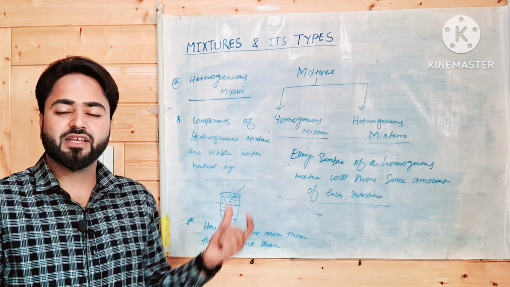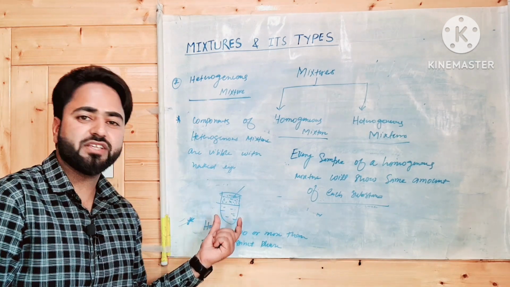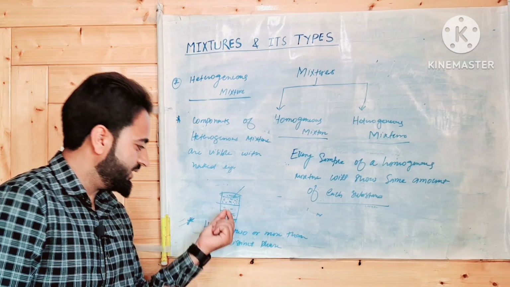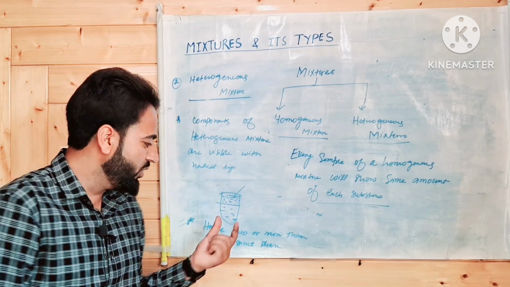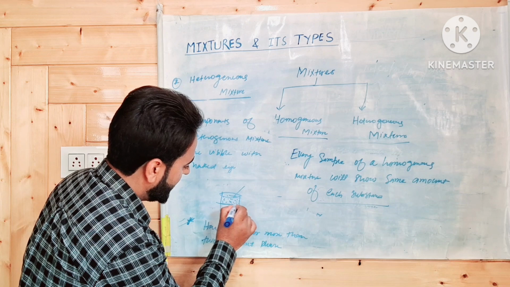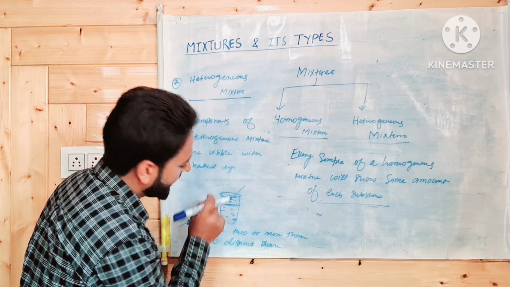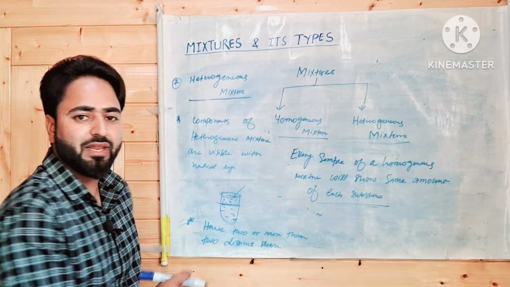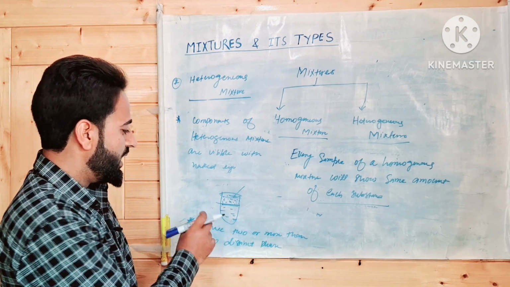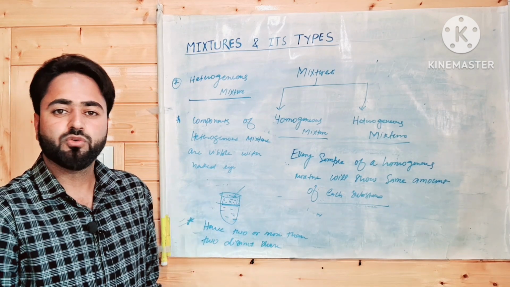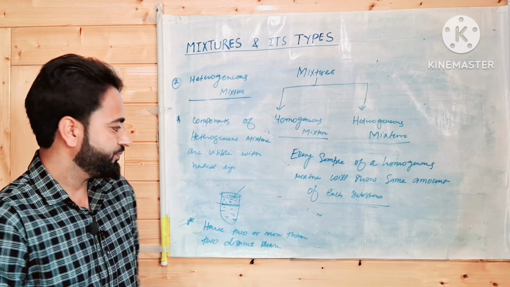We have two phases here, one of oil and the second one of water, because constituent particles are divided by the boundary. जहाँ पे एक लाइन मिलेगी आपको, एक बाउंड्री मिलेगी, ऊपर के सतह में आपको ऑयल मिलेगा और नीचे के सतह पे आपको खाली वाटर मिलेगा. That is why we say a heterogeneous mixture has two or more than two distinct phases.